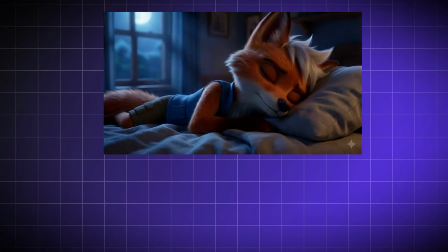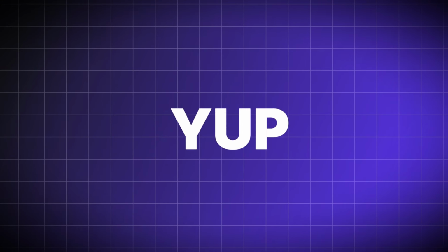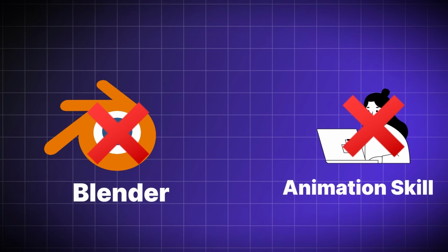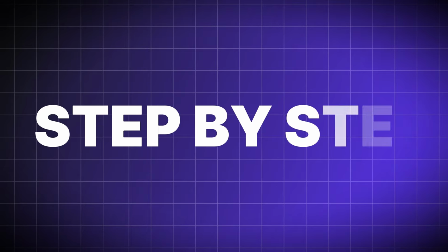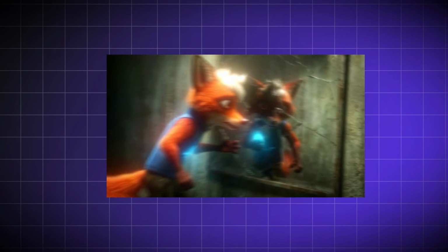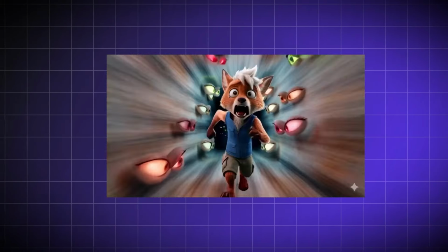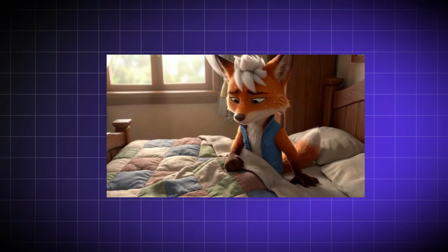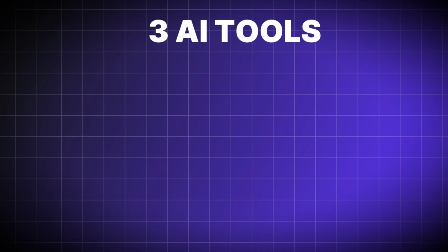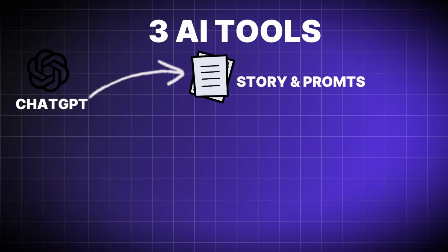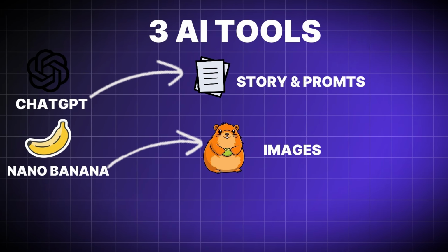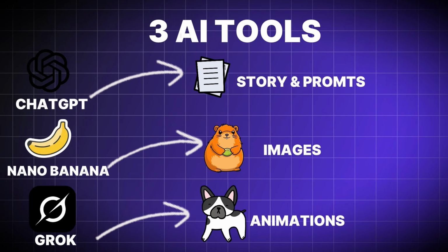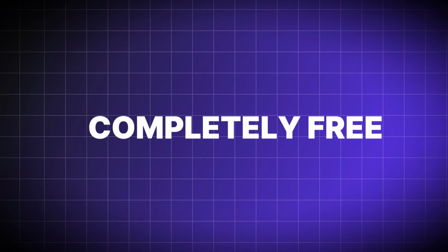This entire 3D cartoon animation was created using AI. Yup, no Blender, no animation skills, and completely free. In this video, I'll show you exactly how to do this step by step. If you want to create Pixar style or Disney style 3D cartoons using AI, this video will change everything for you. We'll use just 3 AI tools: ChatGPT for story and prompts, Gemini Nano Banana for 3D images, and Grok for AI animation. By the end, you'll be able to create a full animated story like the one I showed you before, and for completely free.